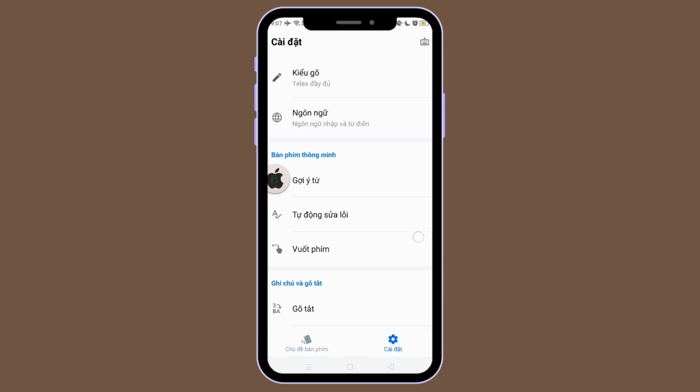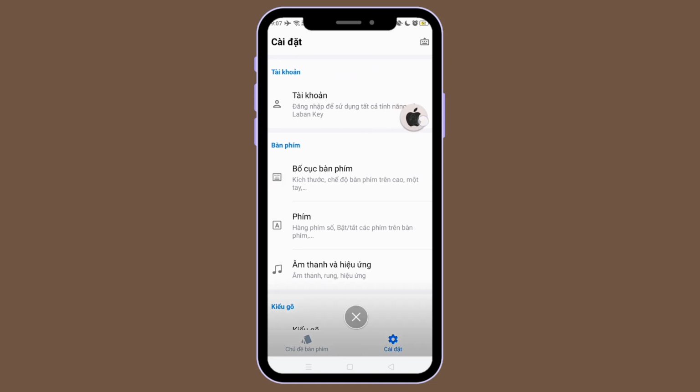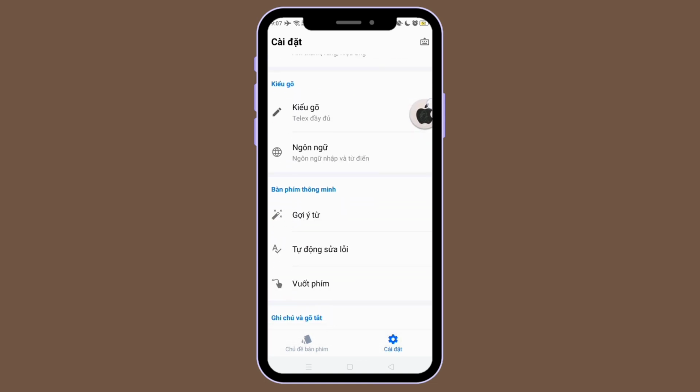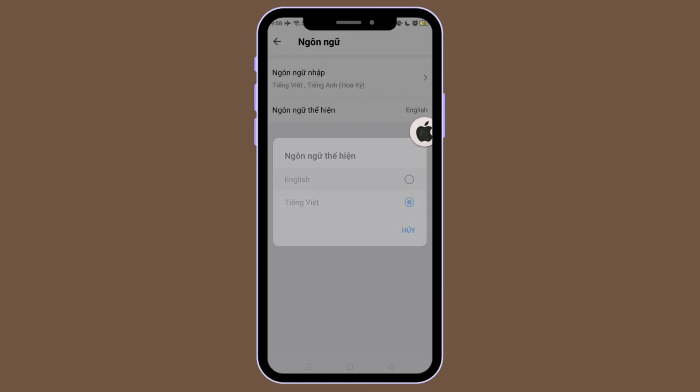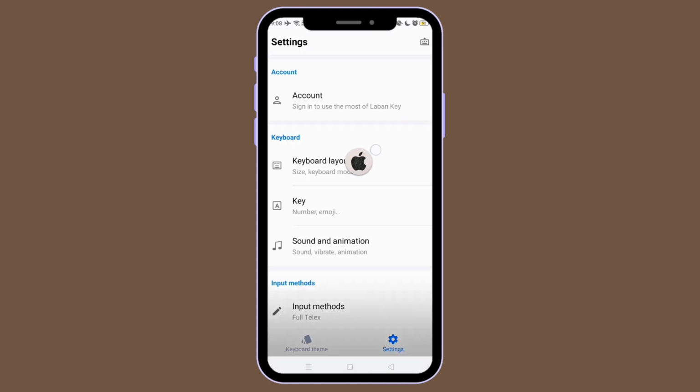As you can see, the language isn't in English, so let's change it first. Go to this globe icon, select this one, then change to English. And here the language is now in English for better understanding.